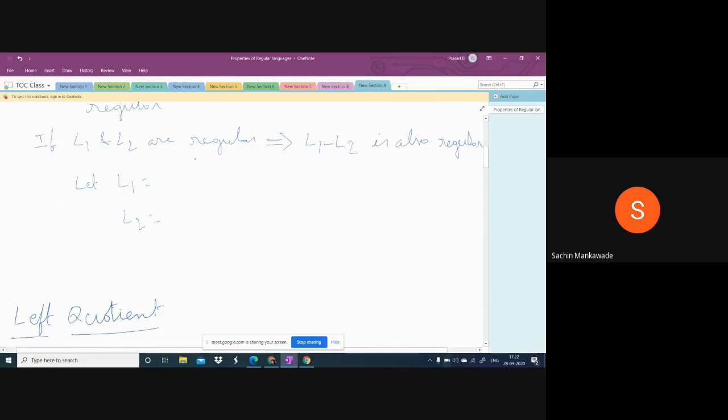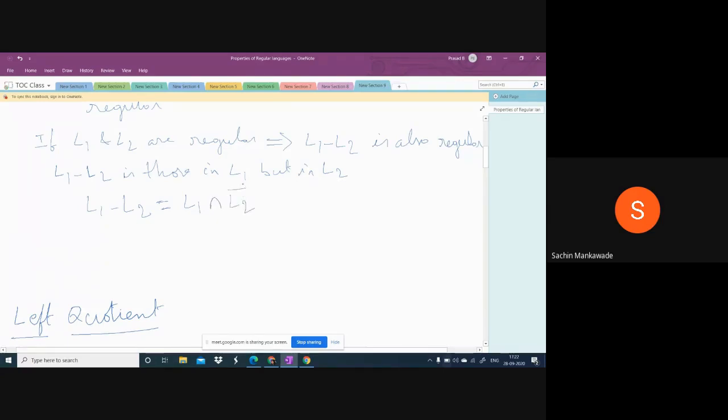L1 minus L2 is those in L1 but not in L2. Simply, L1 minus L2 is L1 intersection L2 bar.